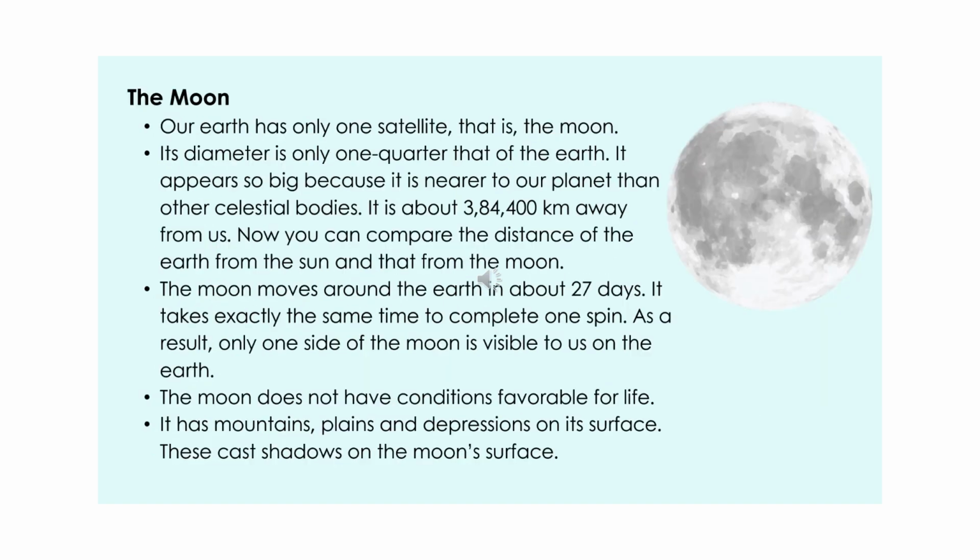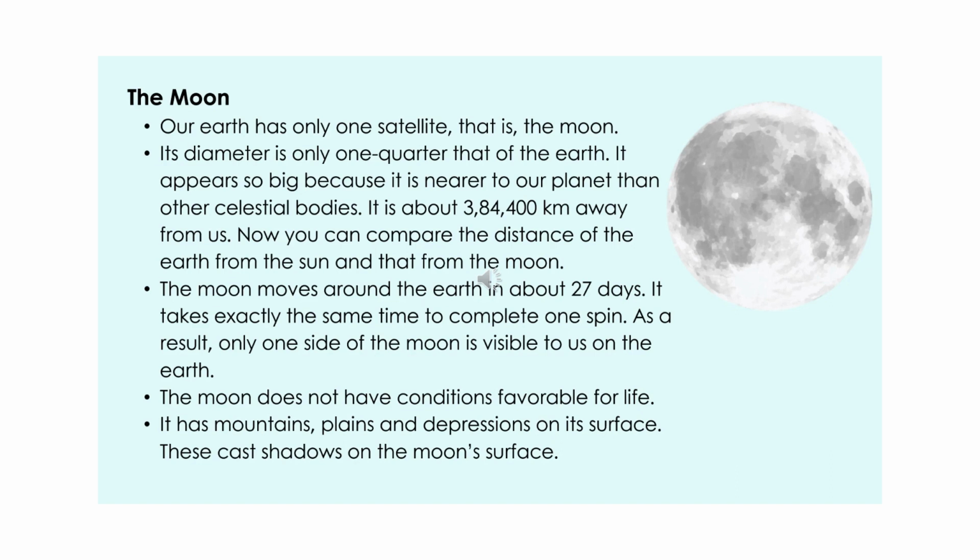The Moon. Our Earth has only one satellite, that is the Moon. Its diameter is only 1/4 of that of Earth. It appears so big because it is nearer to our planet than other celestial bodies. It is about 3,84,400 kilometers away from us. Now you can compare the distance of Earth from Sun and then that from Moon.